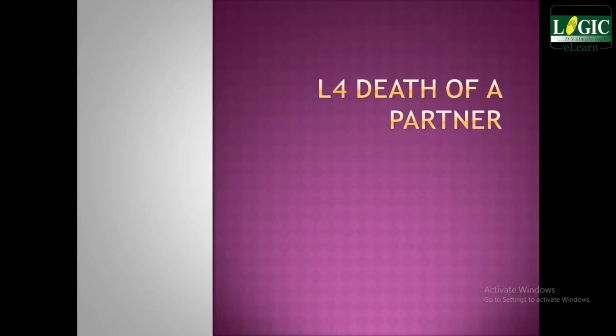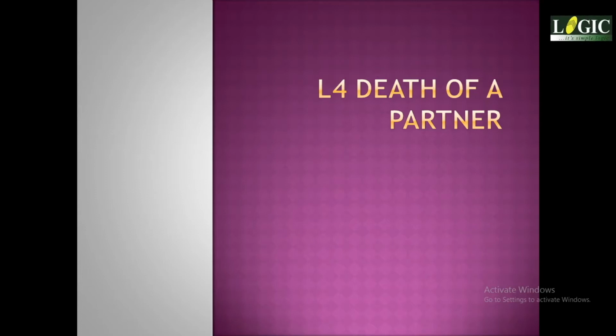That is another case wherein reconstitution of firm takes place. Just to brush up your memory, so far we saw the initial fundas of partnership through the lesson basics of partnership accounts. Then we moved on to reconstitution of firm, the main heading, with subheadings admission of a partner, retirement of a partner, and now we are moving on to death of a partner.